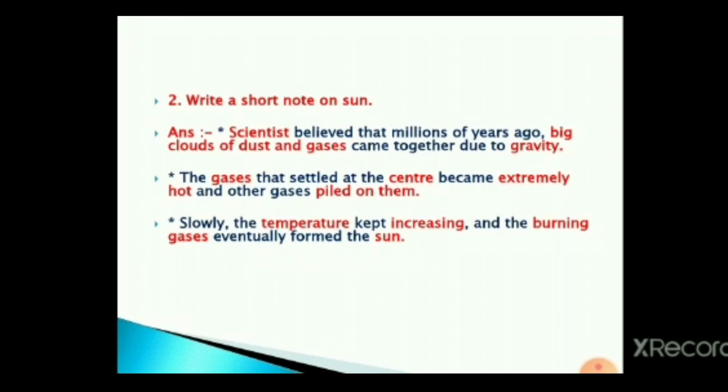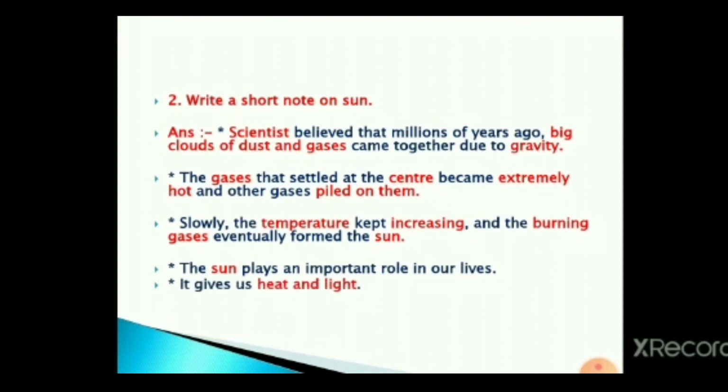Once again, scientists believe that millions of years ago, big clouds of dust and gases came together due to gravity. The gases that settled at the center became extremely hot and other gases piled on them. Slowly, the temperature kept increasing and the burning gases eventually formed the sun. Today, the sun plays an important role in our life. It gives us heat and light. Plants make food with the help of sunlight.